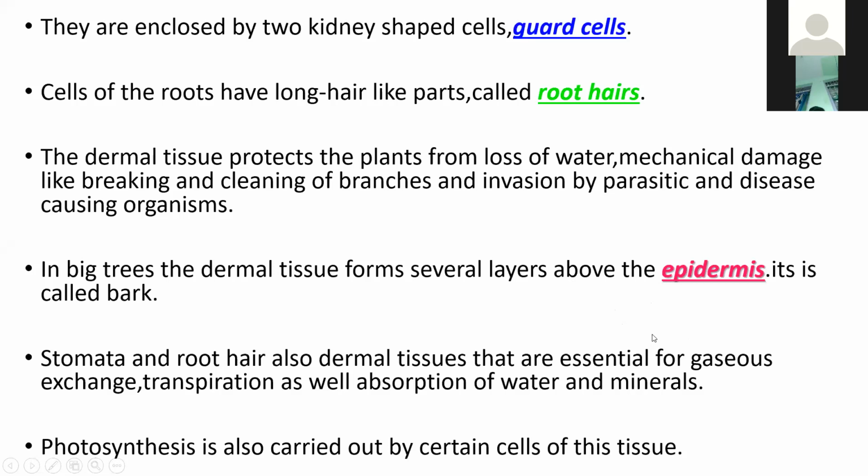Actually, the epidermis is made up of only a single layer, but in some big trees the dermal tissue forms several layers. This is called bark.